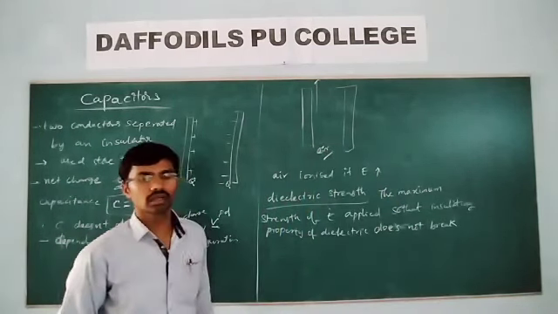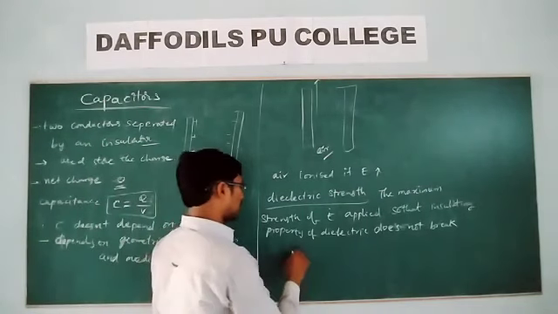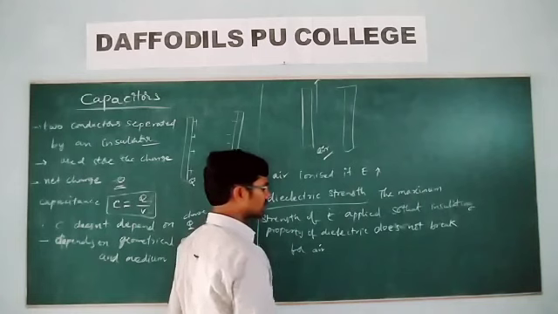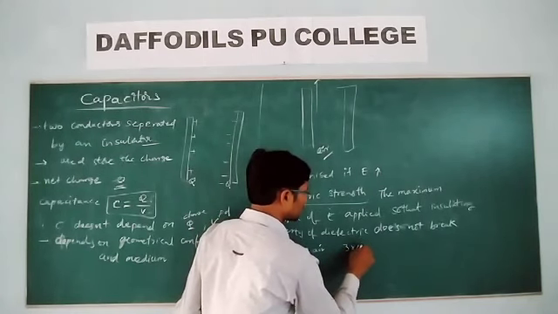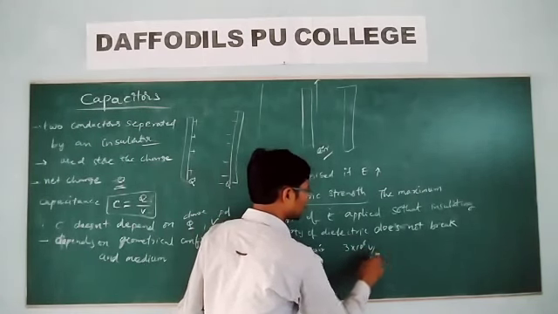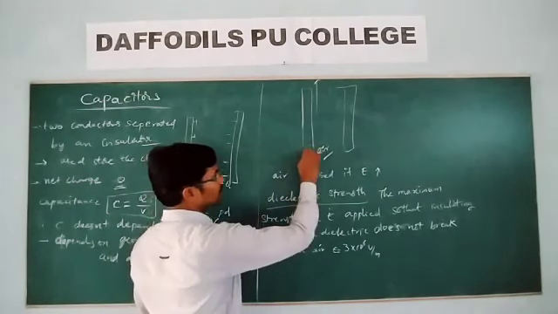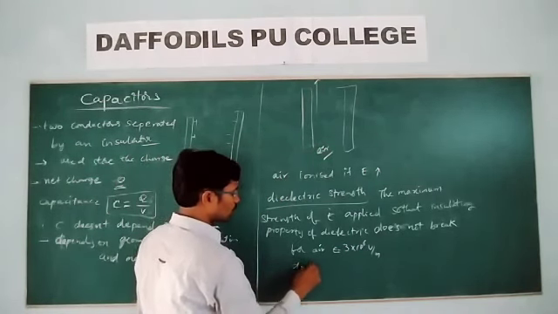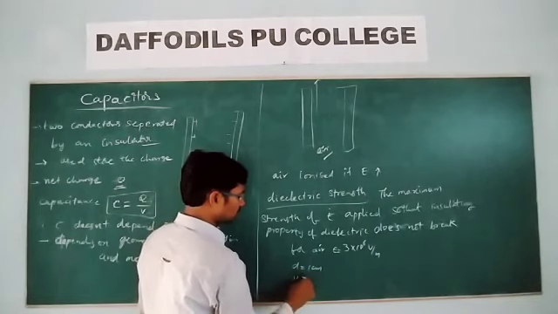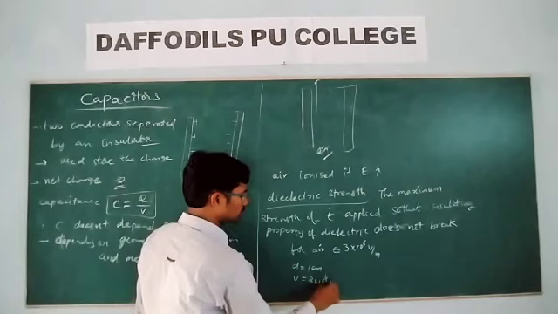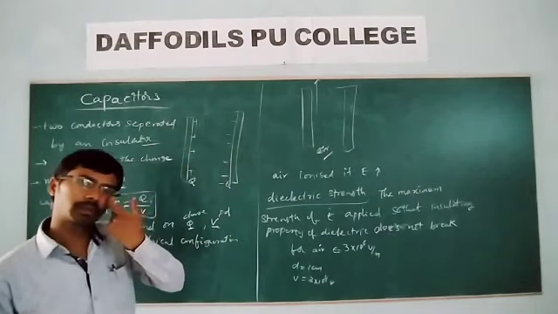The maximum field a material can withstand without breaking down is called dielectric strength. For air, this dielectric strength is around 3 × 10^6 volt per meter. This is also for a separation between the plates of 1 centimeter, and the potential difference is 3 × 10^4 volt per meter.